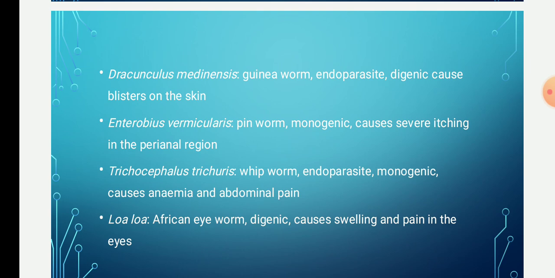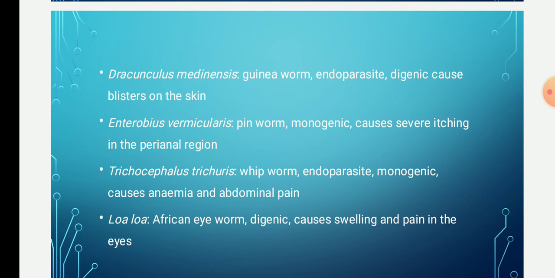Dracunculus medinensis is commonly known as a guinea worm. It is an endoparasite. What are endoparasites? Endoparasites are the organisms which live inside the body of the host. Ectoparasites are the parasites that are found on the outside of the body of the host. Even the last three examples, that is Ascaris, Cyclostoma and Wuchereria bancrofti, are examples of endoparasites only.